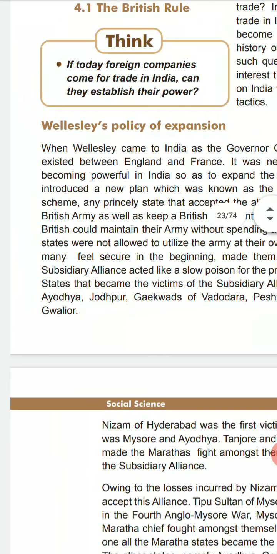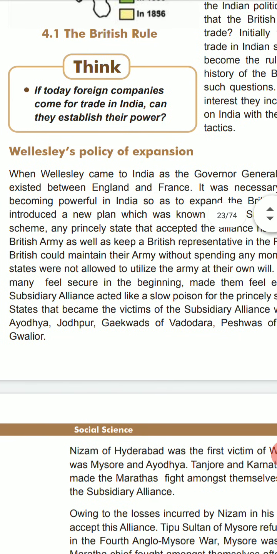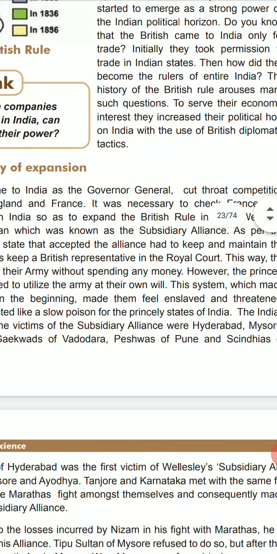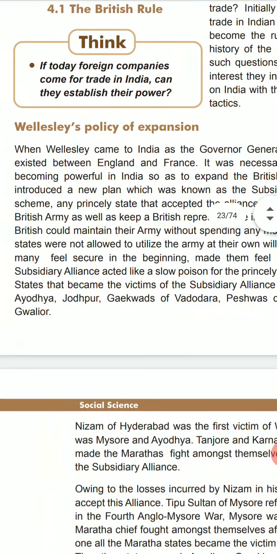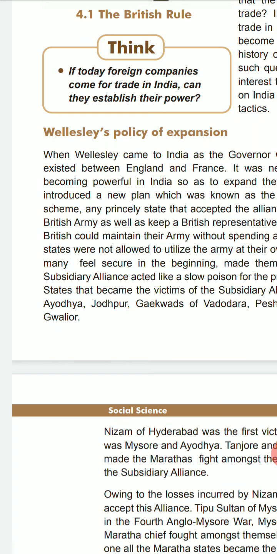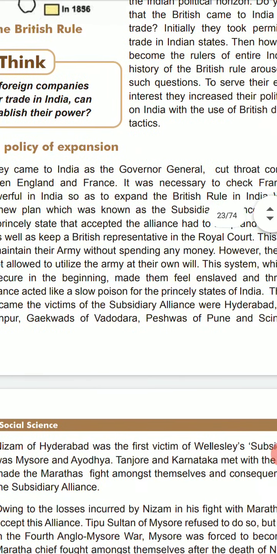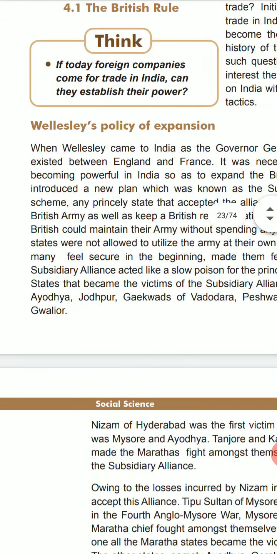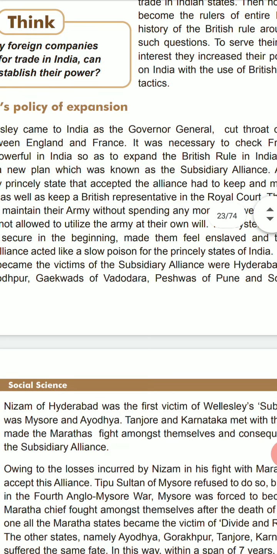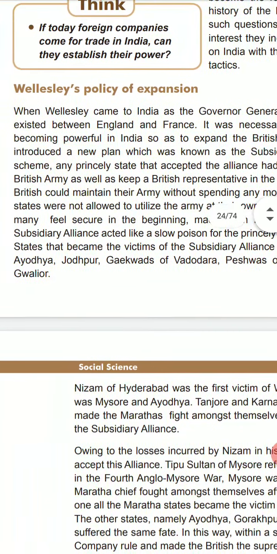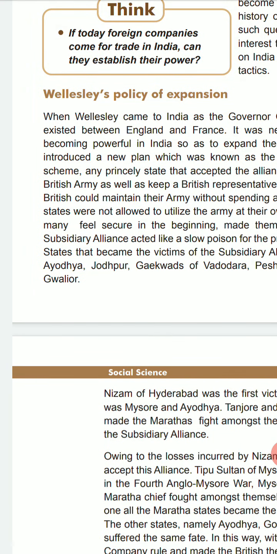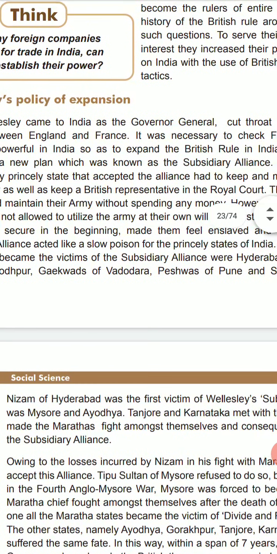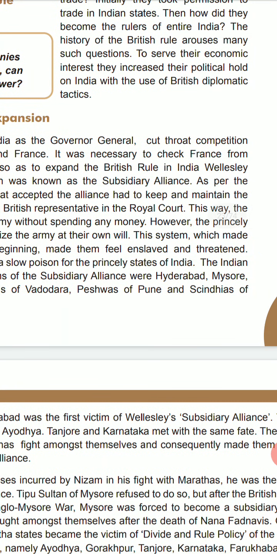Next, Wellesley's policy of expansion. When Wellesley came to India as governor general, cutthroat competition existed between England and France. It was necessary to check France from becoming a power in India. So as to expand the British rule in India, Wellesley introduced a new plan known as the Subsidiary Alliance.